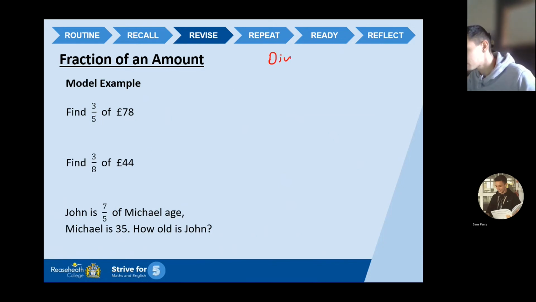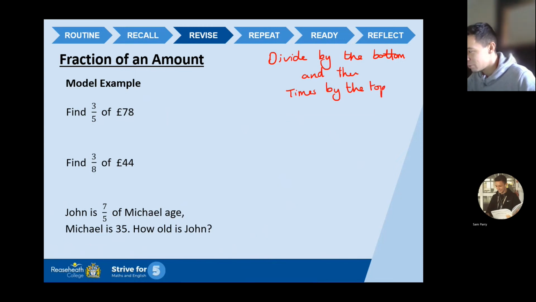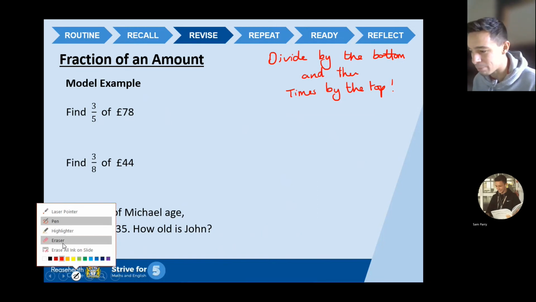Divide by the bottom. Divide by the bottom. And then, that's crucial, and then times by the top. Now, that sounds weird at first. So we'll do some practice questions where you'll be like, no, that's not weird, that's pretty straightforward. Okay, there's the golden rule I'm going to stick by for every question.